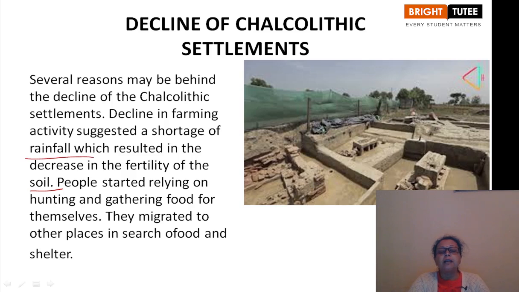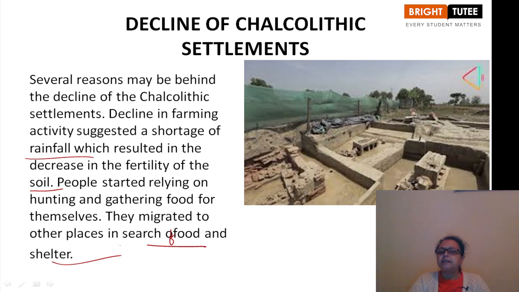Due to less rainfall, the people did not get water for irrigation, so they did not have sufficient food to survive. So the people started relying on hunting and gathering. They migrated to other places in search of food and shelter. This way the settlement disappeared.